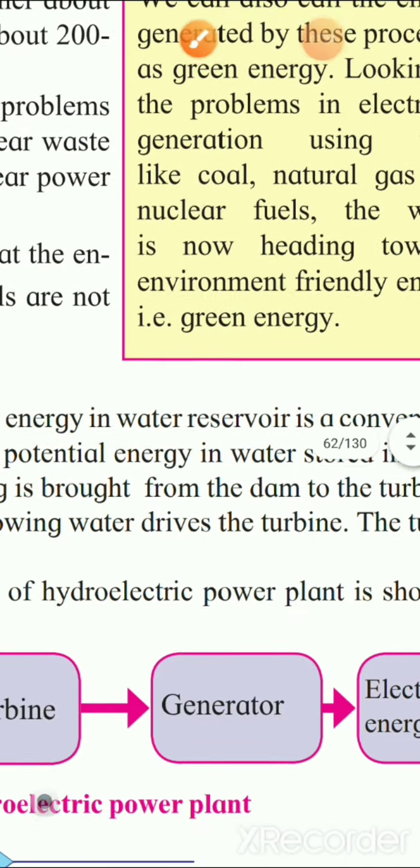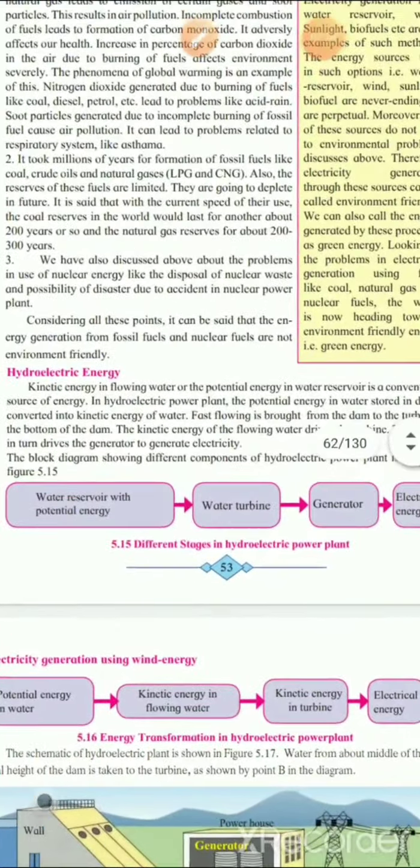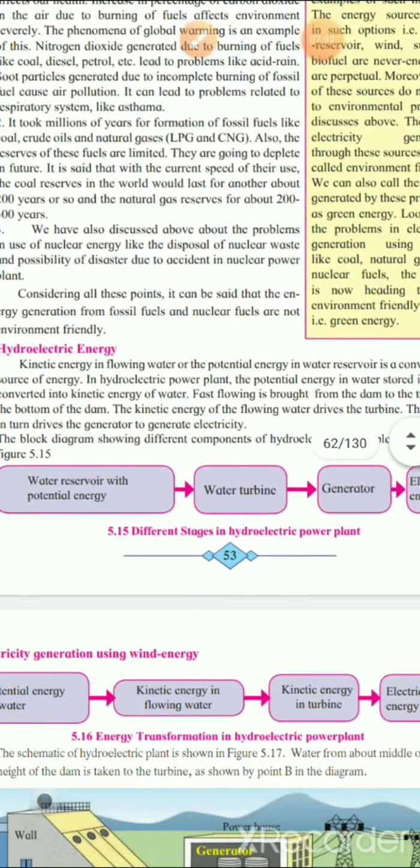Now let us see the next topic. We have to start with hydroelectric energy. In hydroelectric energy, we will see that the kinetic energy is generated by the potential energy of collected water. In the water reservoir, whatever water is there has potential energy. This potential energy is further converted to kinetic energy by the flow of water, and due to that flow, the water will have kinetic energy.